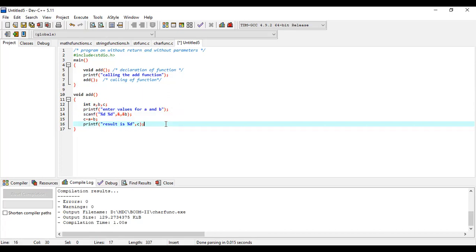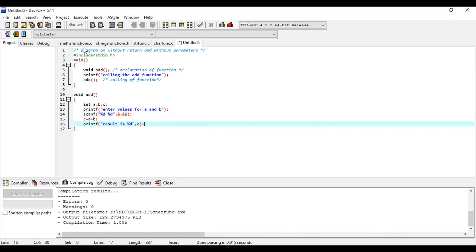And finally, you can see that this function is not returning anything. There is no return statement here, and it doesn't have any parameters in the brackets either. So that's why it's called a function without return and without parameters.